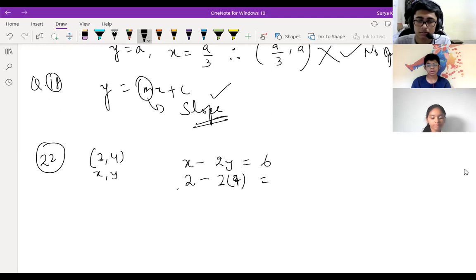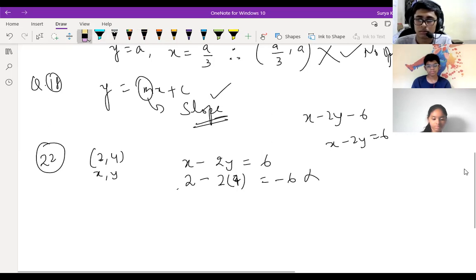Sir, if you substitute each value in the A, B, C, and D options, we need to get the value as 0, sir. No, your equation is x minus 2y equals 6. Yes, sir. Then I thought x minus 2y minus 6 equals 0, which we need to substitute. That also you can do, no problem. That same thing happened now.